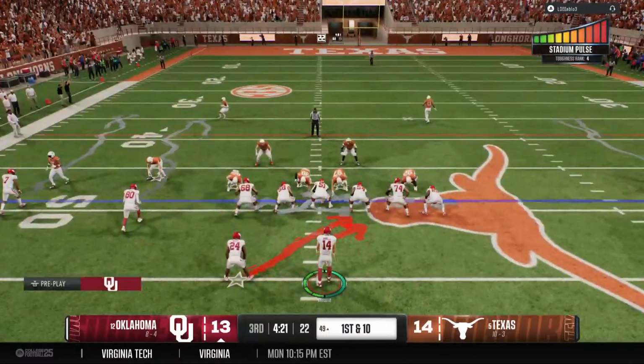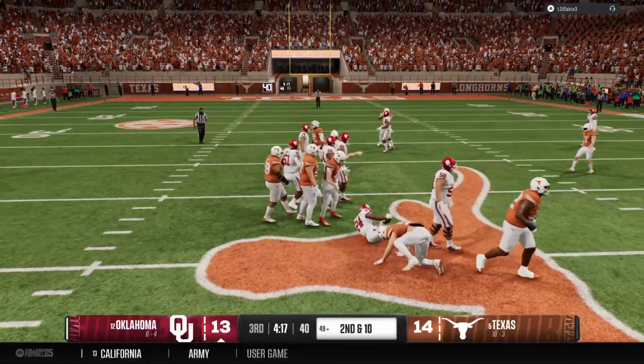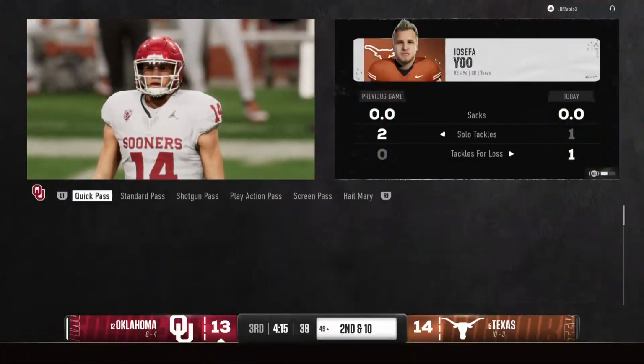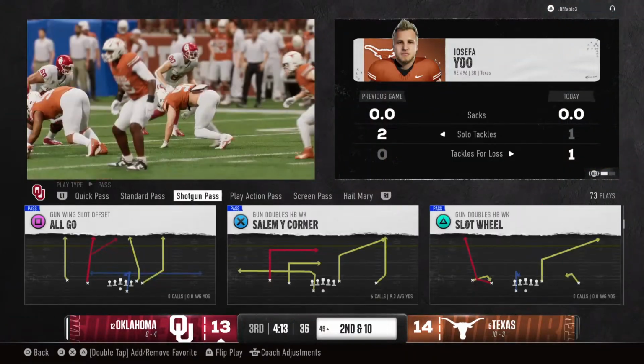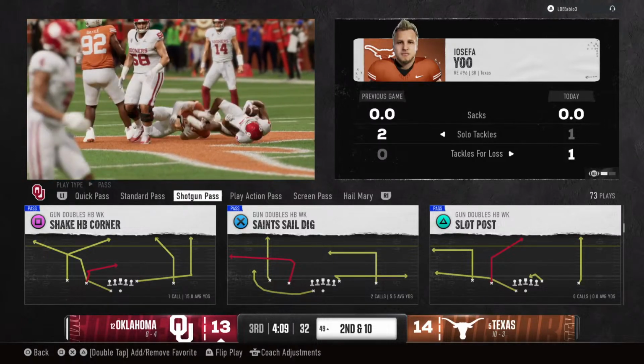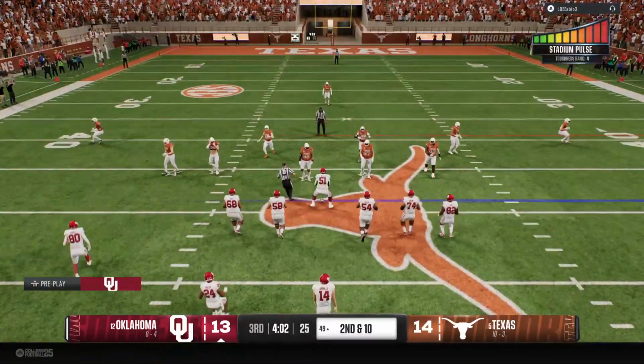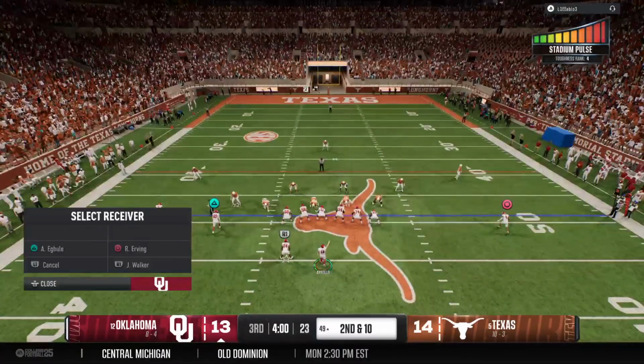It's 1st down and 10. Out of the shotgun, he'll hand it off. And they try the middle, but stuffed for no gain. Well, the defensive line does their job eating up those double teams, freeing up the backers to make the play. Second down play coming up for this offense.